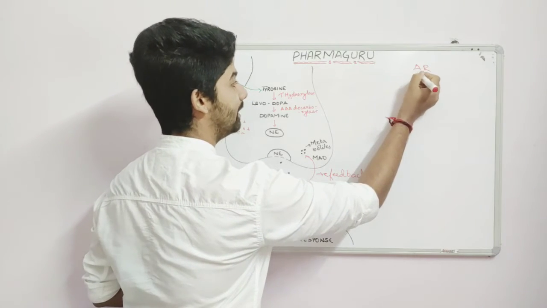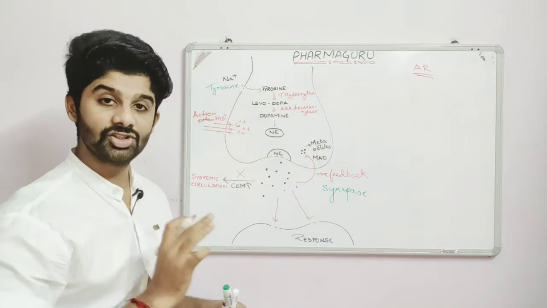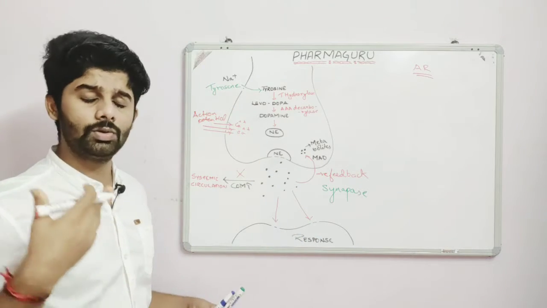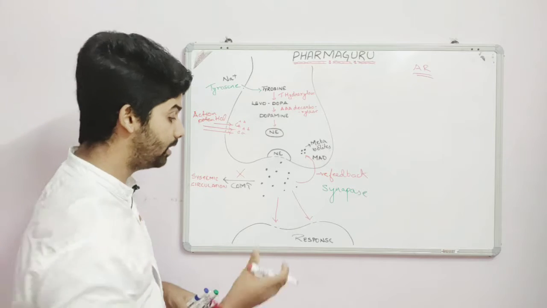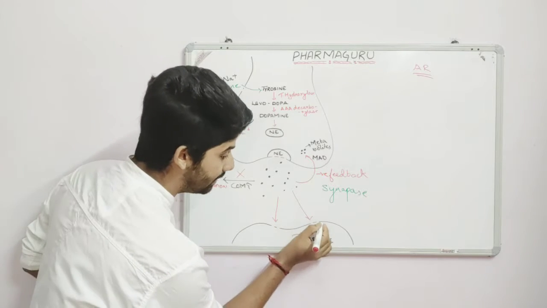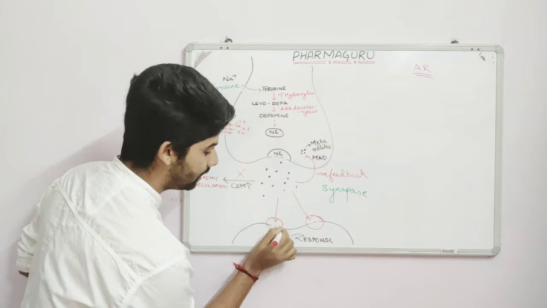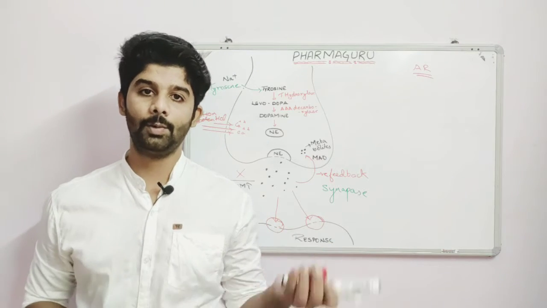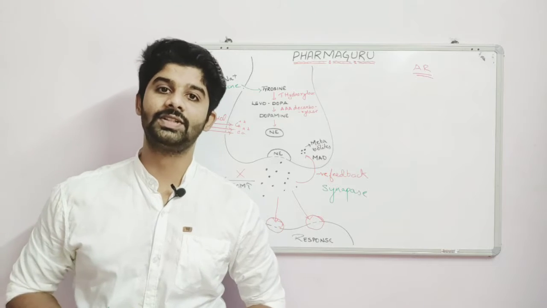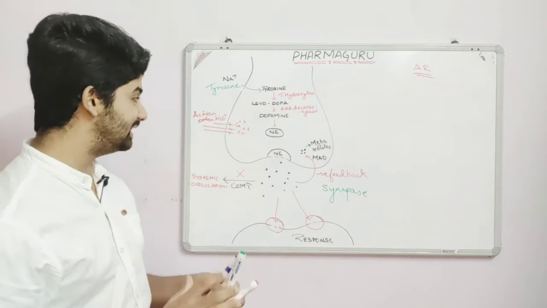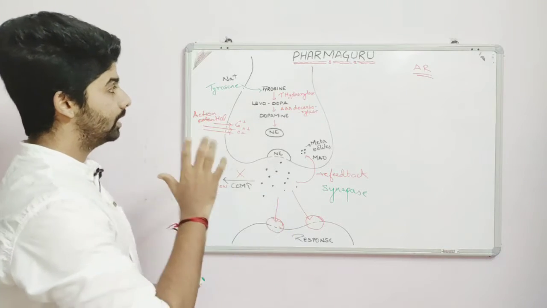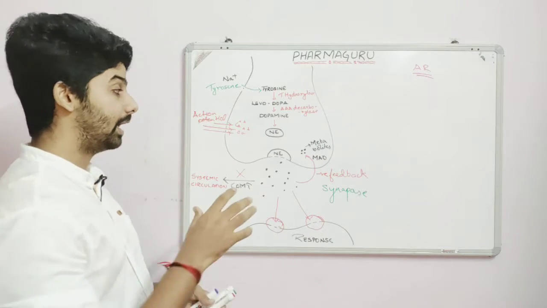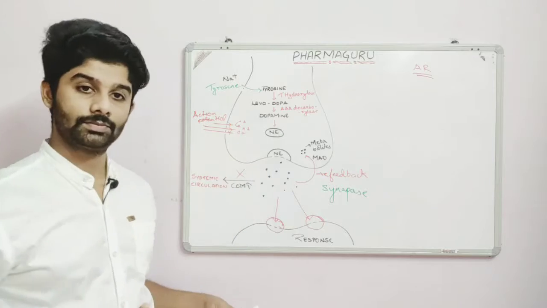These are the receptors that we call the adrenergic receptors. When norepinephrine or epinephrine comes and binds to these adrenergic receptors, it will produce a response. We know whenever a neurotransmitter binds to the receptor site, it will produce a response. So this is how the adrenergics, that is the norepinephrine or epinephrine, are produced at the nerve endings.